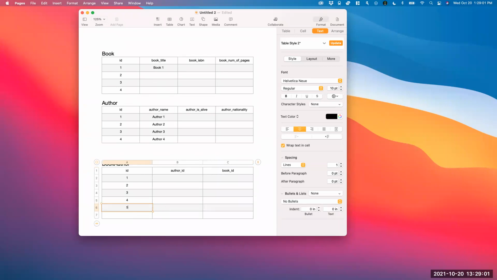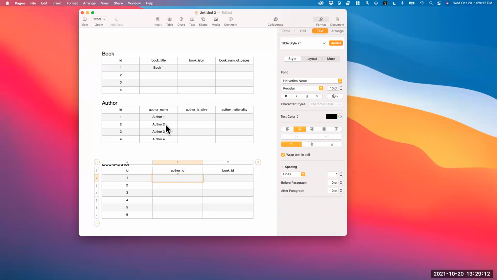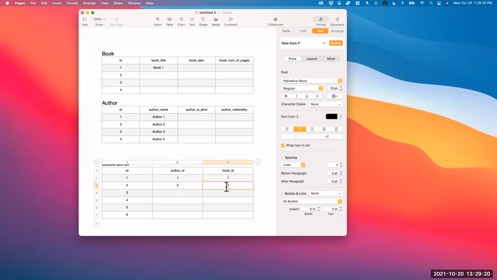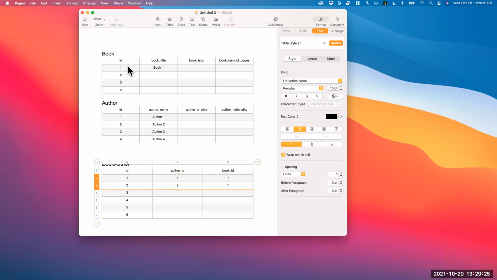Let's say 5, 6. So if you want to create this relationship where you say book one has been authored by author one and author two, you say author ID is going to be 1. That's for author one. Author ID 2, that's going to be for author 2. And the book ID is 1, book ID is 1. So those two rows tell us that this book, which has book ID 1, which has the title book 1, has been authored by two folks, author 1 and author 2, right? And that's how you create your relationship.